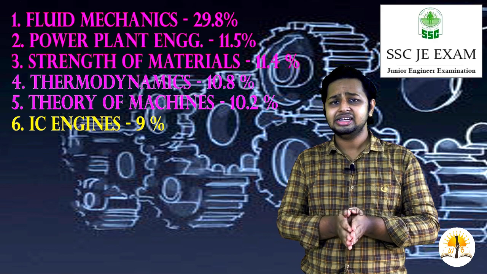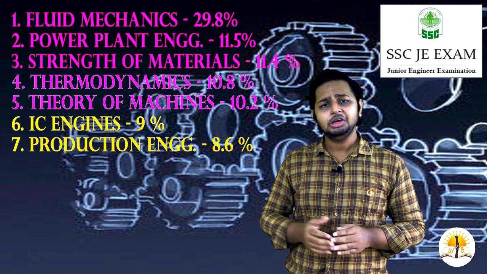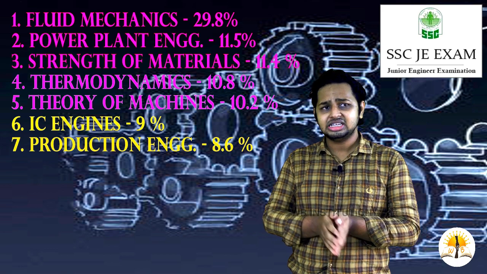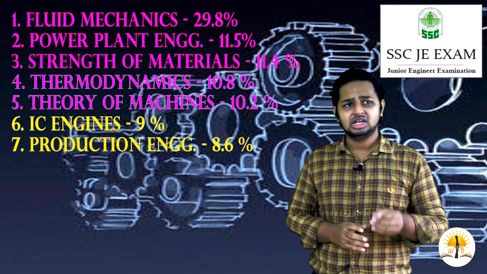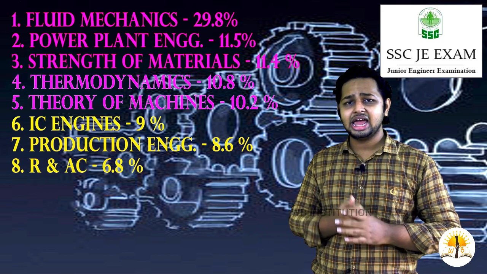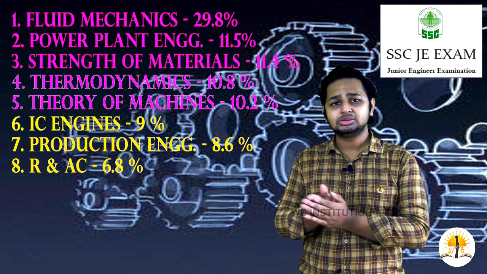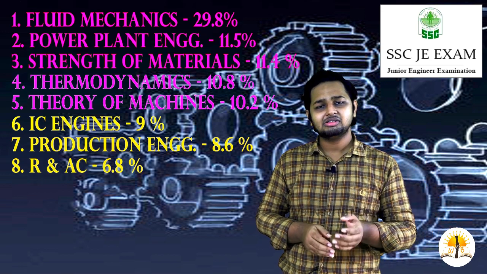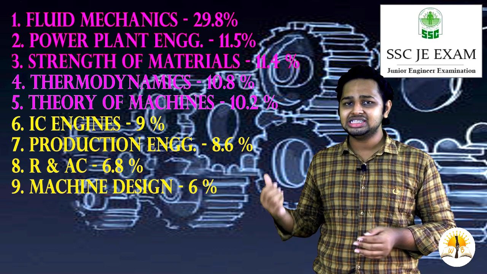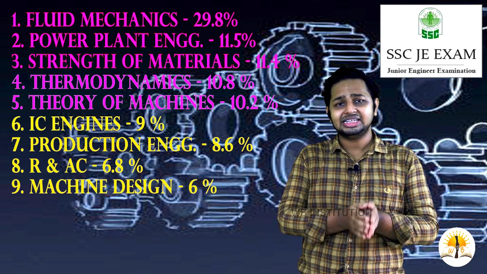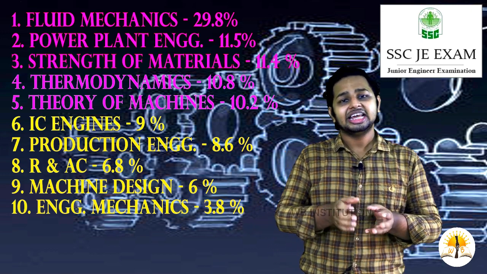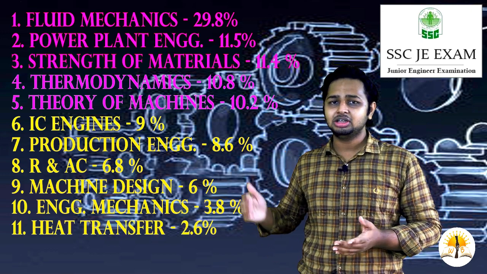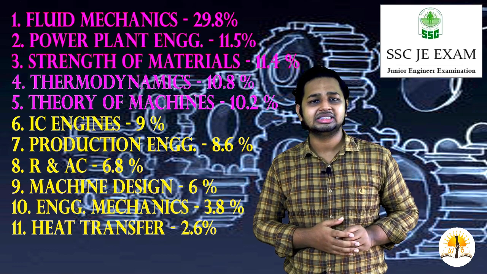And the next is production engineering. In production engineering the weightage is given as 8.6% in the previous question papers. Next is refrigeration and air conditioning, awarded 6.8%, and next one is machine design, awarded 6%, and the next is engineering mechanics, awarded 3.8%. The next one is heat transfer, awarded 2.6%.